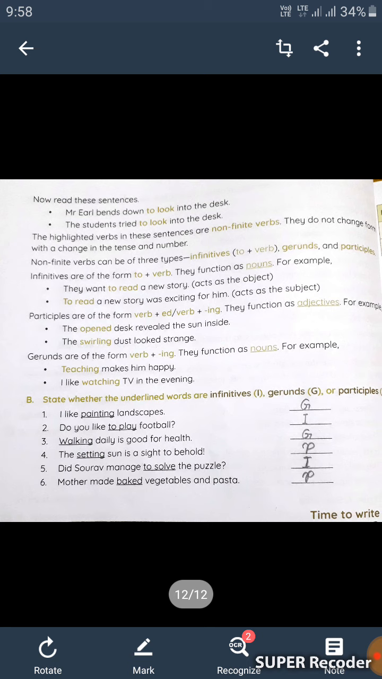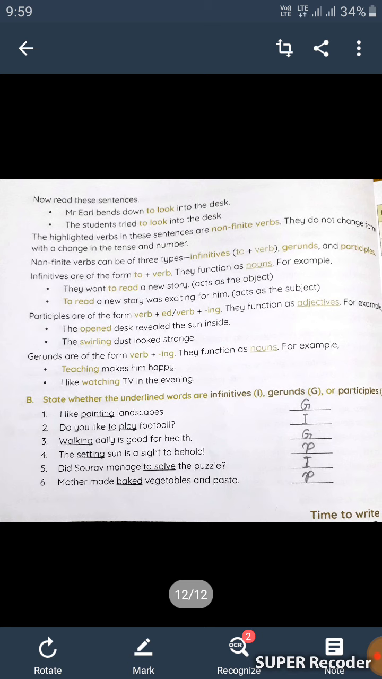So have a look at B part. State whether the underlined words are infinitives, gerunds or participles. So you have to fill in here I for infinitives, G for gerunds and P for participles. I like painting landscapes. So we have to underline painting and write G in front of the first point. It is a gerund.